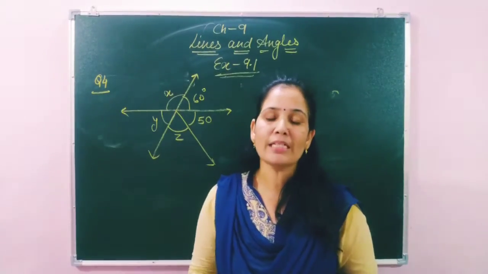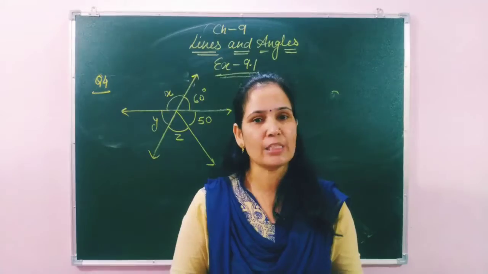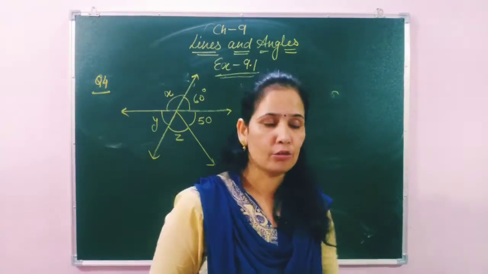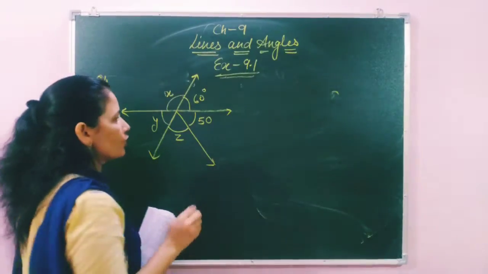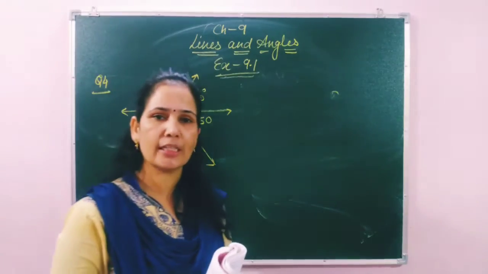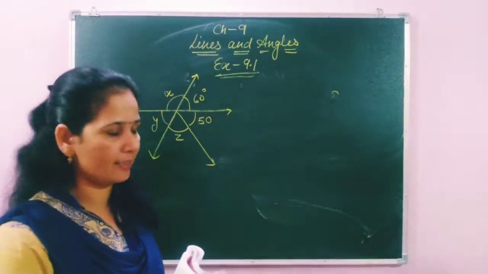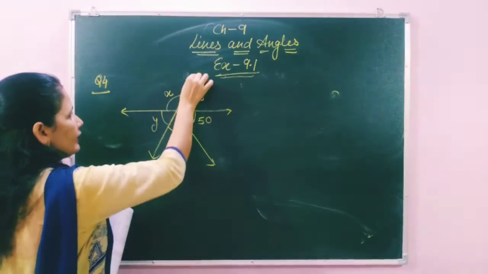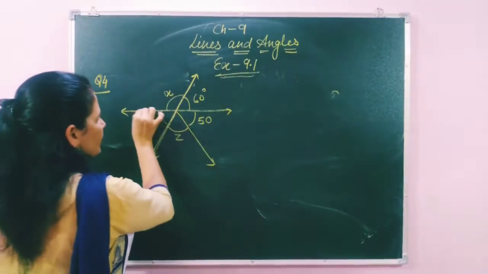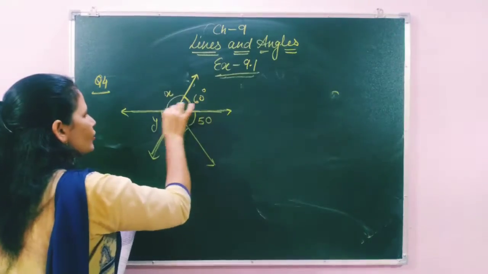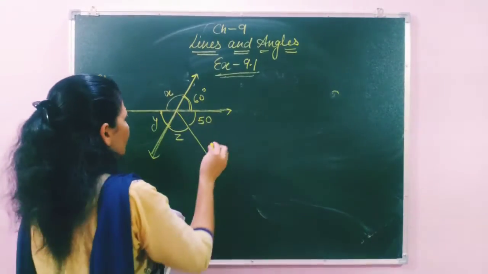So students, in this question to find the values of X, Y, Z, we will use two conditions. First one, the condition of linear pair, and second one is vertically opposite angles. These two lines intersect each other, and this angle 60 and angle Y are vertically opposite angles.